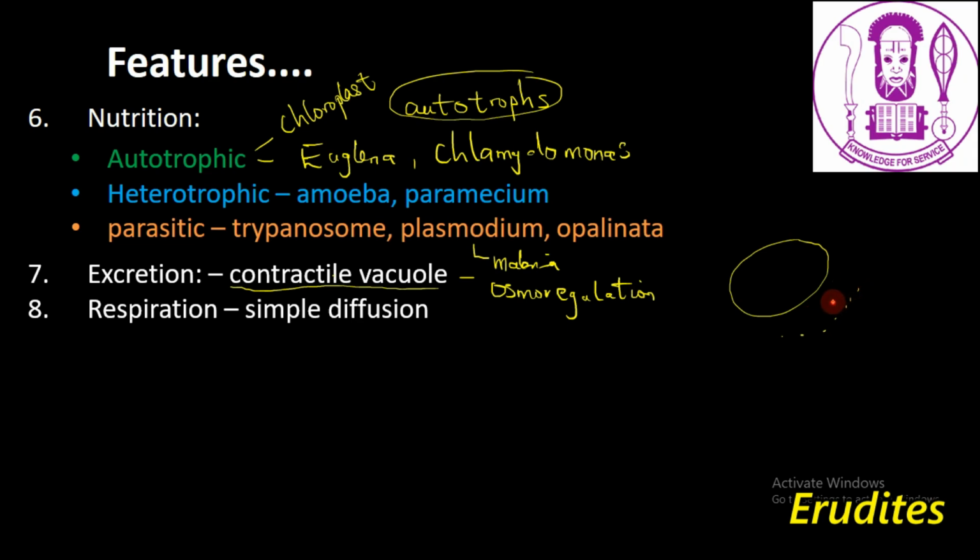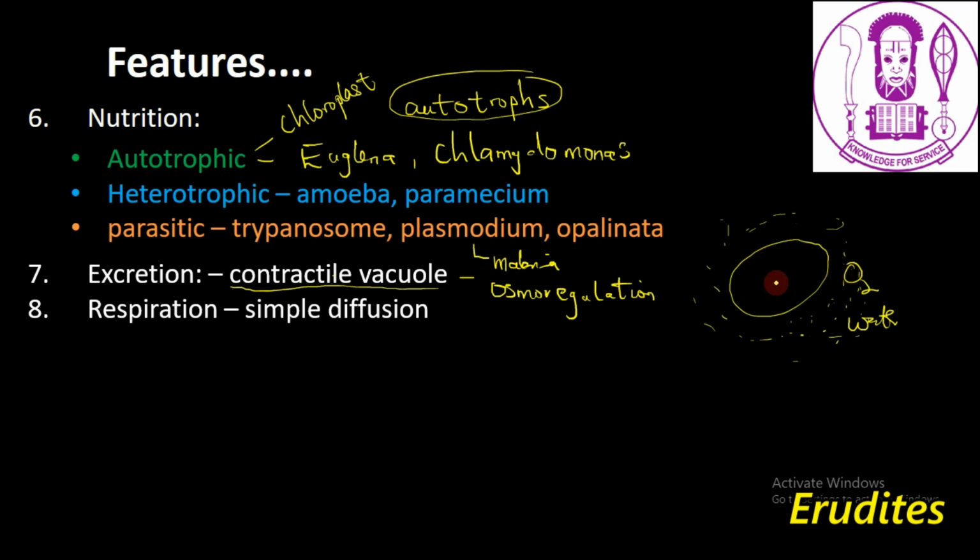So let's say this is an aquatic protozoa, and this is the water body where it is found. When protozoa wants to take in oxygen, the oxygen has already diffused in this water. So the oxygen will diffuse into the cell by simple diffusion.